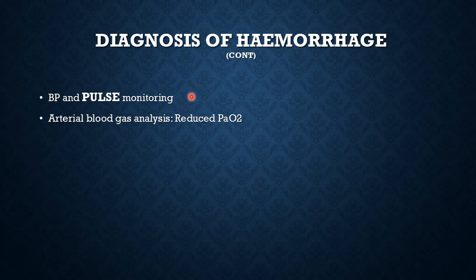In every trauma case, you will see that there is advice to monitor the vital signs. Blood pressure falls late, and the first sign that you look for is a rising heart rate or pulse rate, and a falling oxygen saturation. As more and more hemoglobin is lost, the oxygen saturation of the blood falls. So with ongoing hemorrhage, you have to keep diagnosing that also.